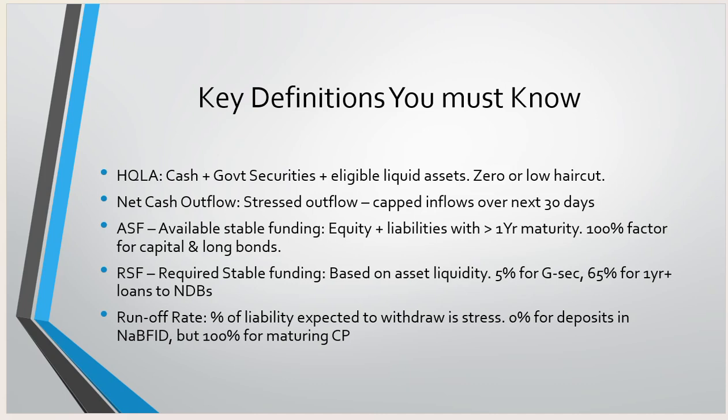And required stable funding. What is required of the bank to maintain stable funding based on asset liquidity? 5% of G-Sec, 65% of 1 year loans, and the debt of NDB, the National Development Bank. That needs to be maintained. And the run-off percentage of liabilities expected with withdrawal is a stressed figure, zero for the deposit in NaBFID, but 100% for the maturity of commercial papers. You should understand this very well while answering on the liquidity coverage ratio and the net stable funding ratio.